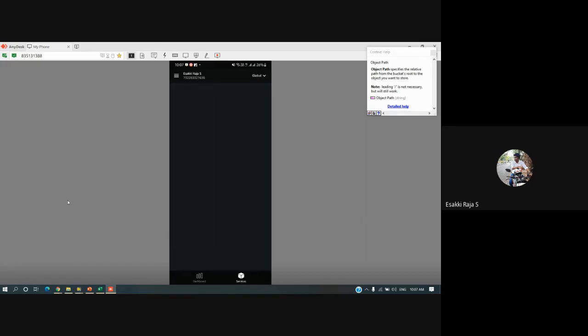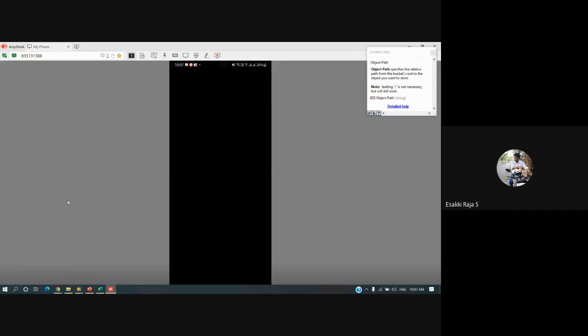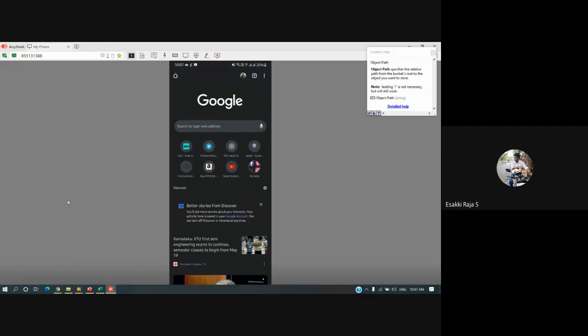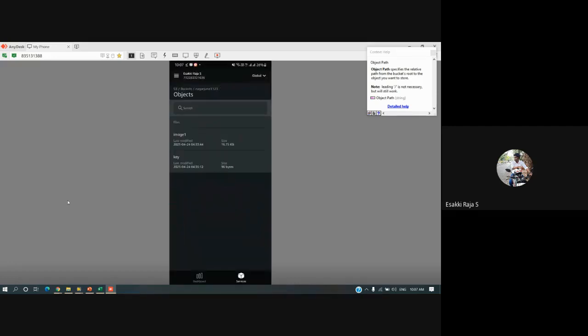If I go to objects, we should be able to see that file. Okay, fine. I think the problem may be because of the configuration only. I'll show you the files in a different bucket. I'll come back to another one.